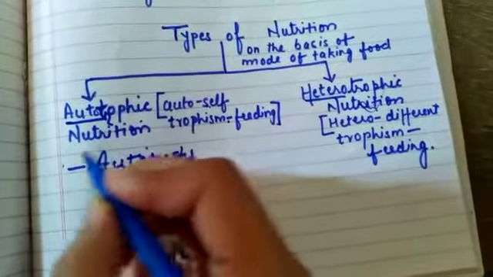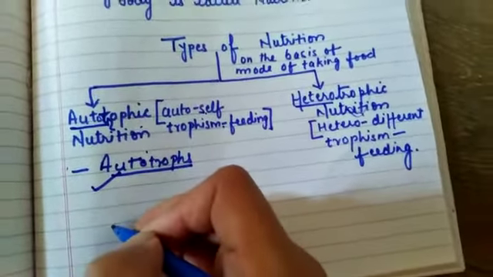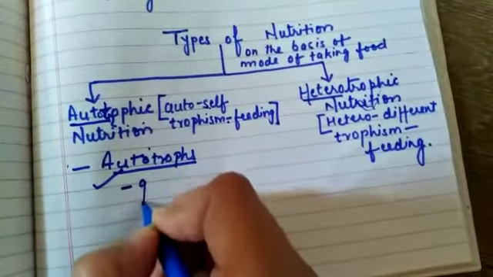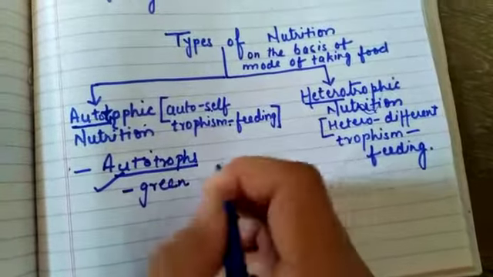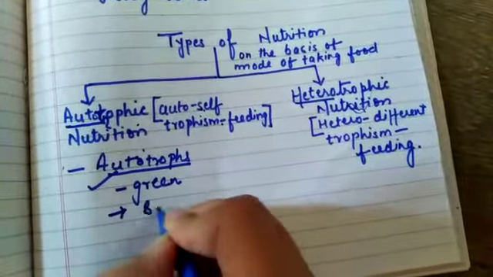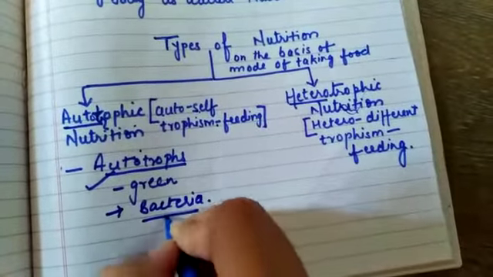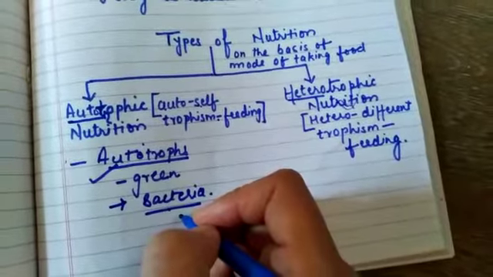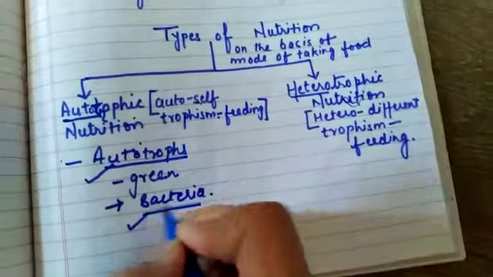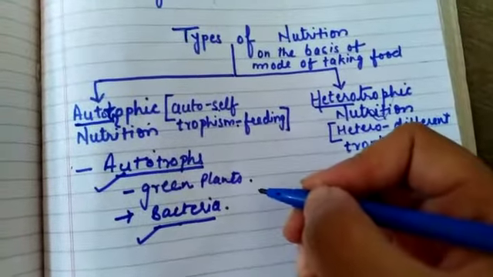Naturally we all know that the organisms which make their own food are the green plants. Do you know that some bacteria are also autotrophs? They are known as photosynthetic bacteria. Green plants are autotrophs.